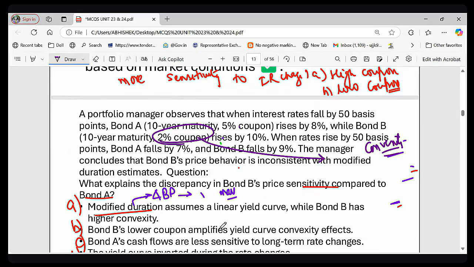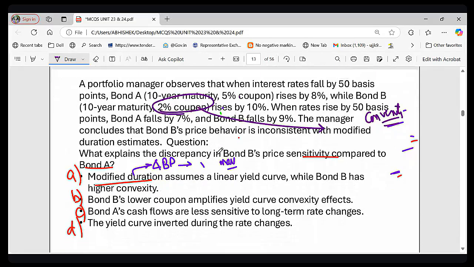So convexity measures non-linear price movement. Remember it. So what is the correct answer now? Is it A, B, C or D? Please answer now. I hope I have given you sufficient information to answer this question. What do you think is correct? Yes, option B is the correct effect, right? So what we learned from this discussion is that, and the same thing has been given in your book, right?